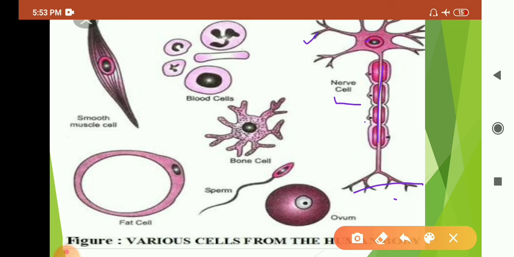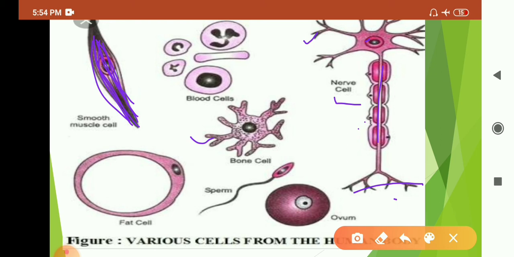Then we can see different shapes of cells here. The bone cell has a different shape. Blood cells, WBCs, have a different shape. The shape of the muscle cell is spindle-like, so these are spindle-shaped muscle cells. The fat cell is different in shape, and so are sperm and ovum.